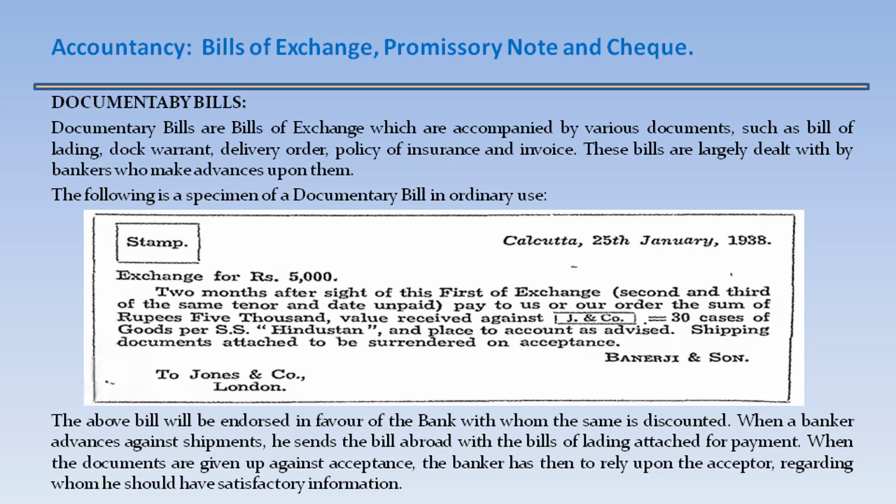The above bill will be endorsed in favor of the bank with whom the same is discounted. When a banker advances against shipments, he sends the bill abroad with the bills of lading attached for payment. When the documents are given up against acceptance, the banker has then to rely upon the acceptor regarding whom he should have satisfactory information.